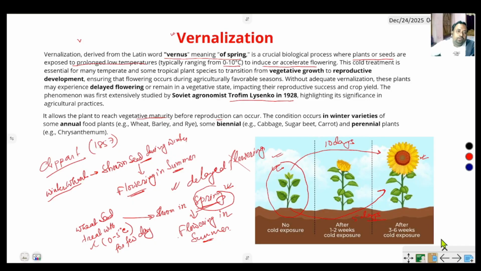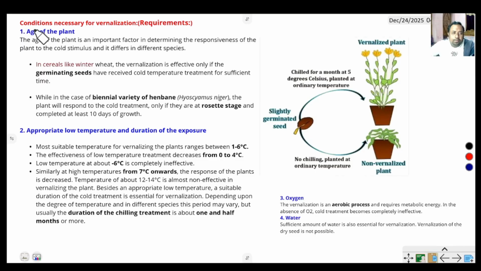Conditions necessary for vernalization. For vernalization, some conditions are required. First, the age of the plant. In cereal plants like winter wheat, vernalization is effective only if the germinating seed has received cold temperature treatment for sufficient time. In normal cases, cereal crops like winter wheat receive cold temperature treatment for a few days and flowering occurs.